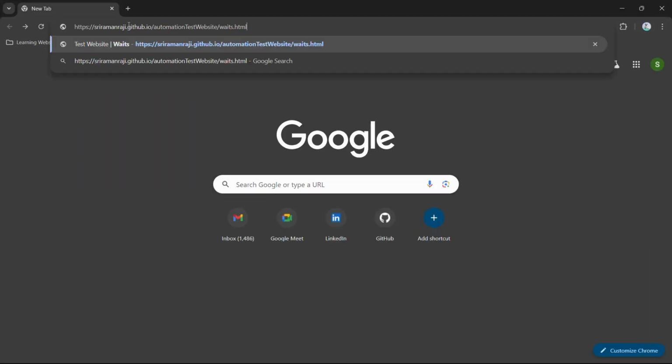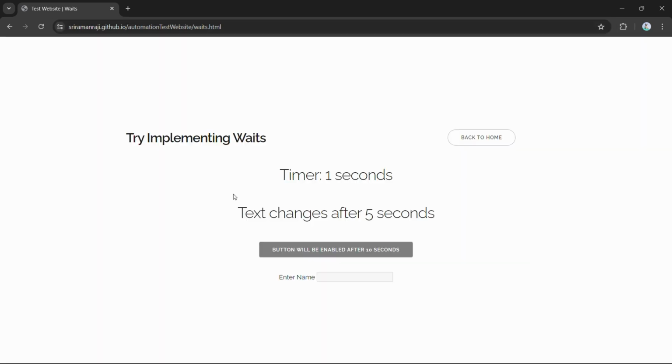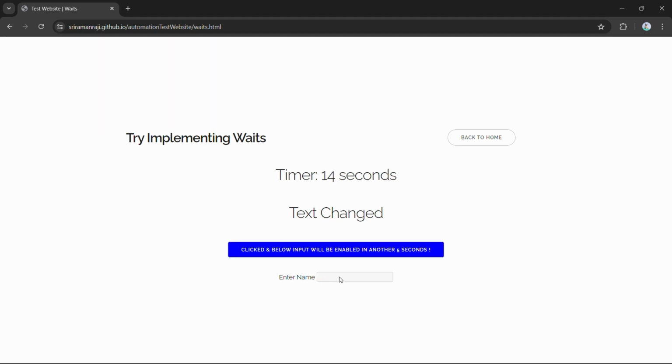In our test website, we'll work with a header that changes 5 seconds after the page loads. Then we'll interact with a button that becomes clickable after 10 seconds. Finally, we'll handle an input field that gets enabled 5 seconds after the button click. Let's see how to manage these elements using Selenium waits. There are Implicit Wait, Explicit Wait, and Fluent Wait. Let's see all of them.